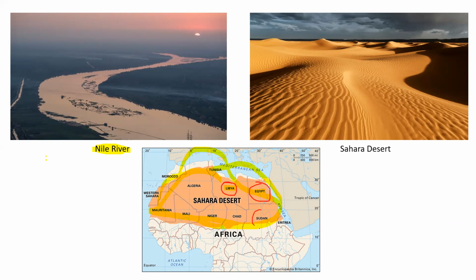Sudan is a different country. Chad is a different country. In all these countries, the Sahara Desert is there. So it is one of the biggest deserts of the world. Not one of the, actually the biggest desert of the world and the longest river of the world. Both are found in Africa.